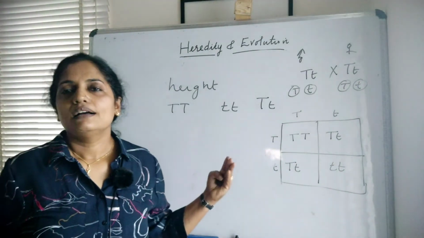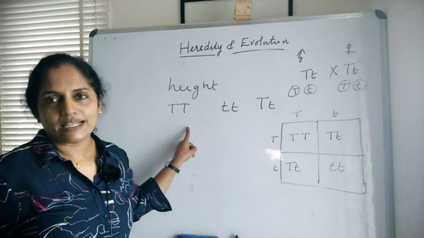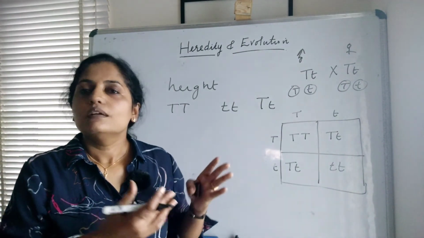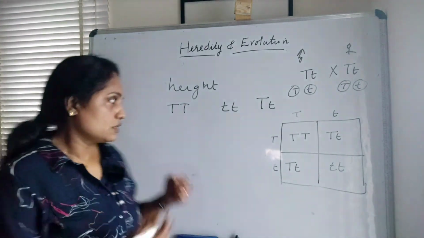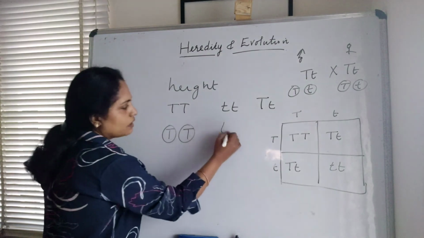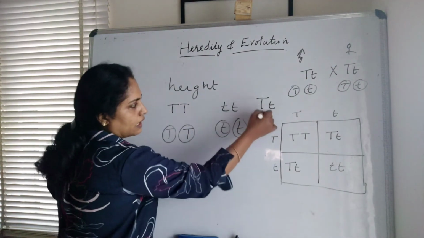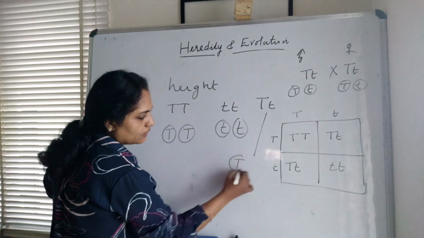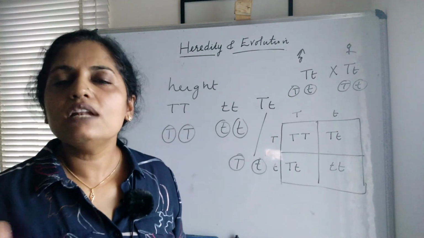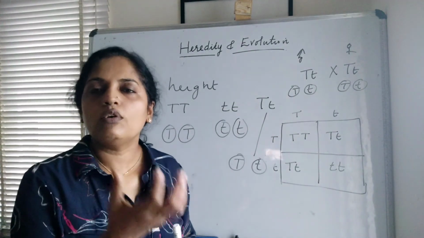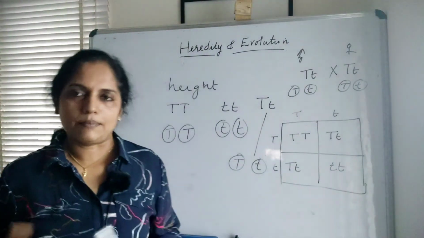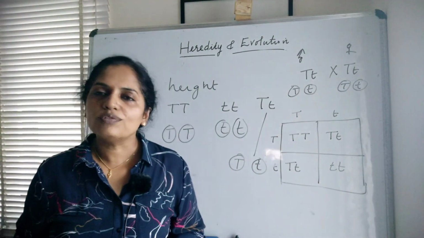While forming the gamete, only one factor from a gene pair or only one allele from a pair will move to the gametes. For example, while forming the gamete, we get only one capital T, one capital T here, small t, one small t here, and in the case of this hybrid plant, we will get one capital T and one small t. While forming the gamete, only one allele will transfer to the gamete, or only one variant from a gene pair will move to the gamete. That is his first law of inheritance.